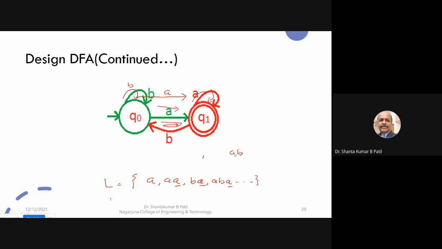So after reading the last symbol, the finite controller is recording the initial state, or you can call it a non-final state. If it records the non-final state after reading the last symbol, the string is not accepted. AB is not accepted.